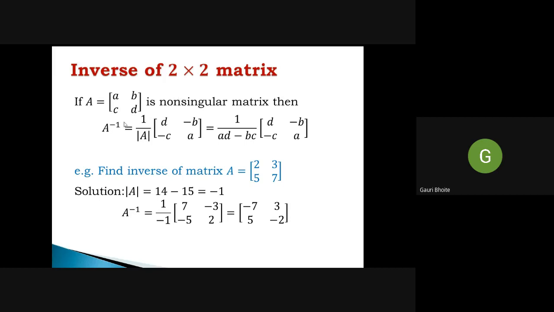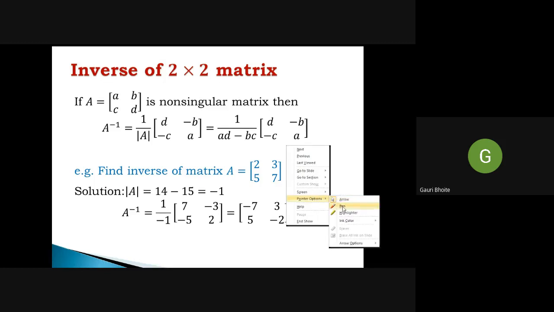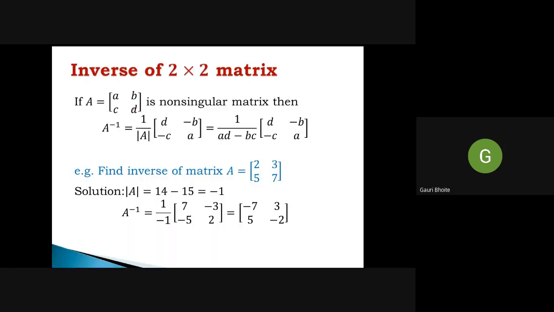Then A inverse is equal to 1 upon determinant of A, and I interchange the diagonal elements. So here it becomes D and here it becomes A, and I change the sign of the off diagonal elements. So what are the off diagonal elements? C and B. So it becomes minus C, minus B. Okay. So in this way we can quickly find out the inverse of a 2 by 2 matrix.